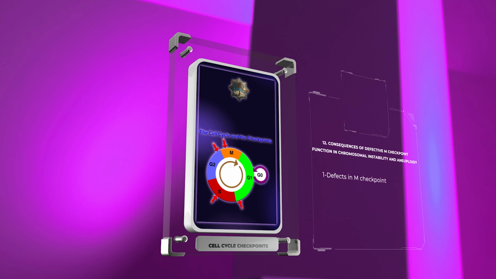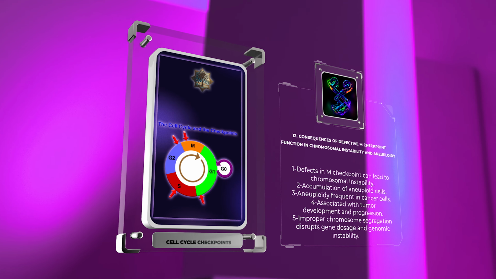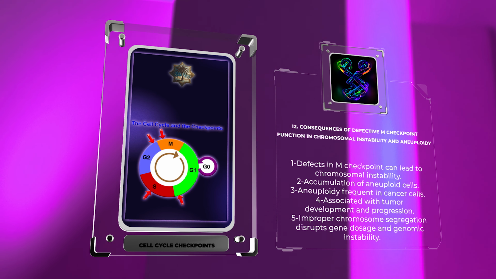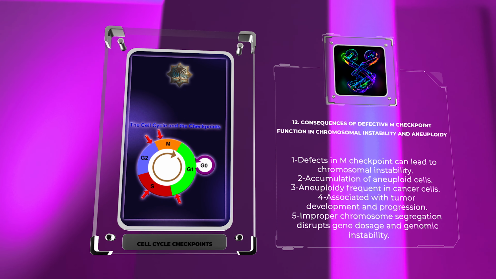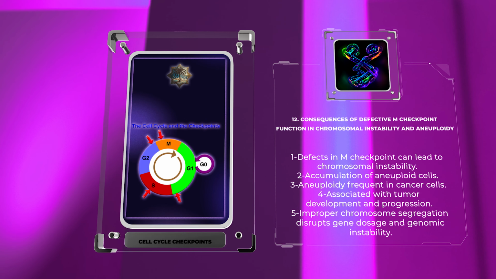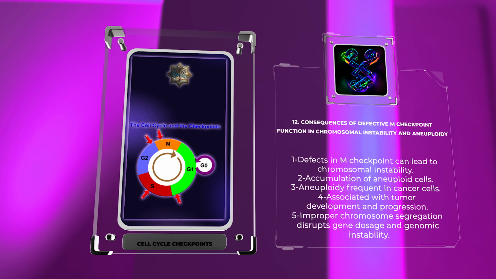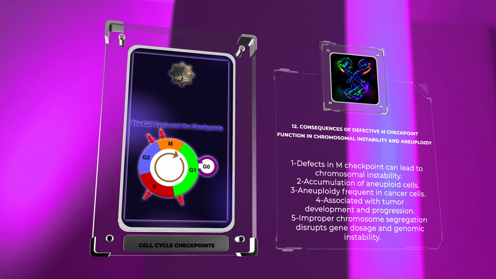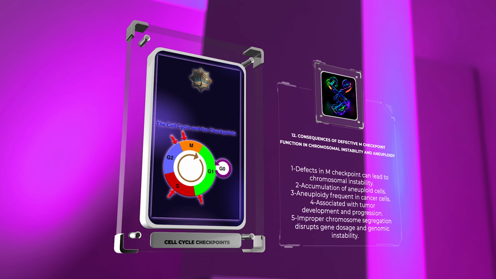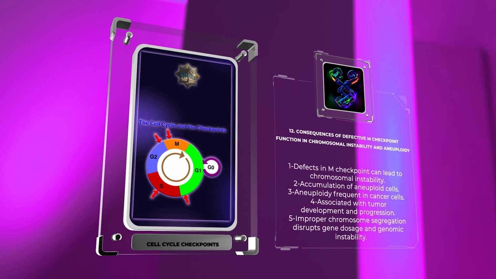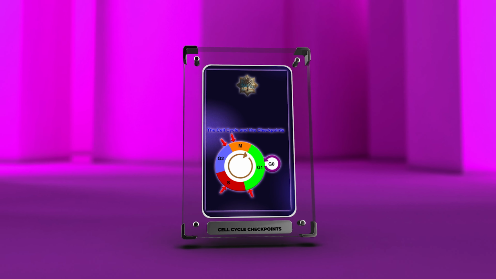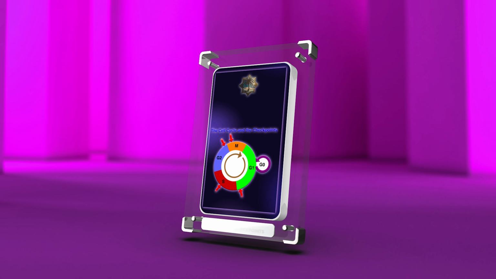Defects in the M checkpoint can lead to chromosomal instability and the accumulation of aneuploid cells, which have abnormal chromosome numbers. Aneuploidy is a frequent characteristic of cancer cells and is associated with tumor development and progression. Chromosomal instability arises due to the improper segregation of chromosomes during mitosis when the M checkpoint is compromised. This can result in the gain or loss of whole chromosomes or chromosomal segments, disrupting gene dosage and leading to genomic instability. In summary, the cell cycle is tightly controlled to maintain genetic integrity.